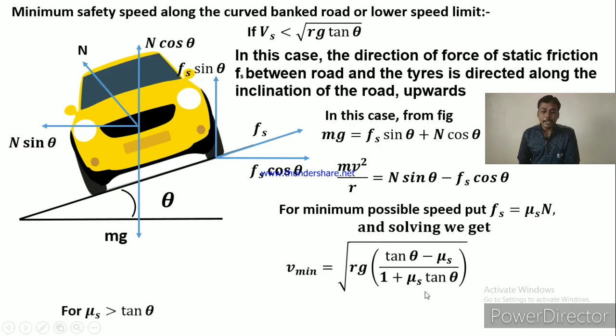Again here, if mu s is greater than tan theta, that is, if the value of the coefficient of static friction is greater than tan theta, then V minimum is equal to 0. And this condition occurs in real life. We observe this condition in real life for a rough road surface. If the road surface is rough, then V minimum is 0 if the coefficient of friction is greater than tan theta.